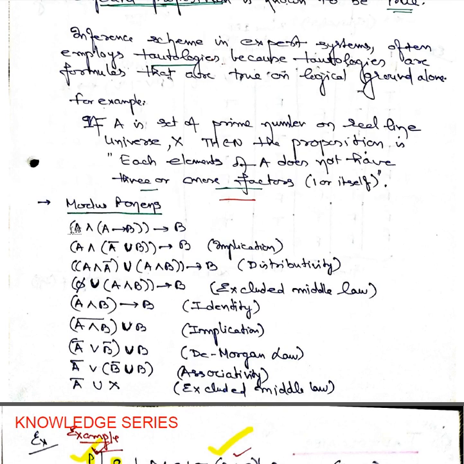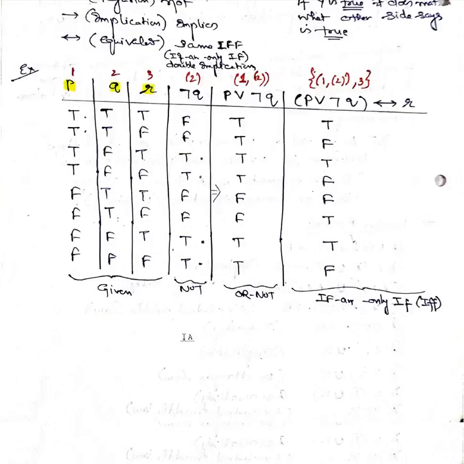Now here if you see A conjunction A implies B, implies B. Under this case, implies B is the implication. If you have A conjunction negation of A, and its disjunction of A conjunction B implies B, it is distributive. Like that, every modus ponens condition is being stated here.